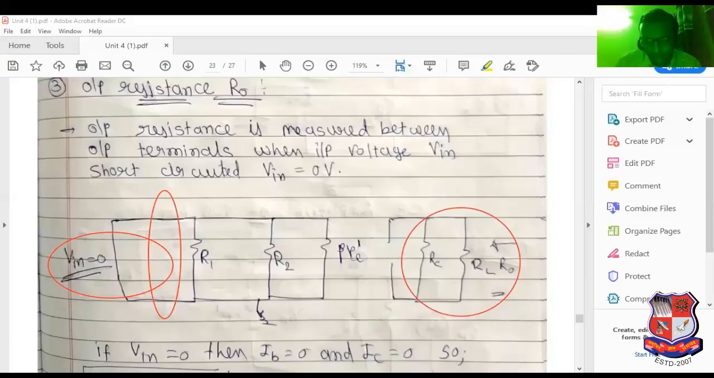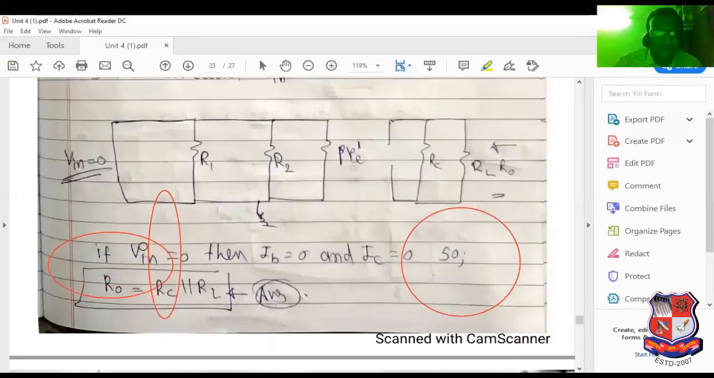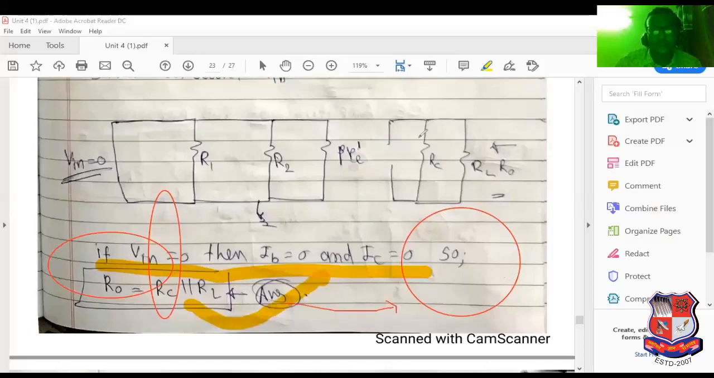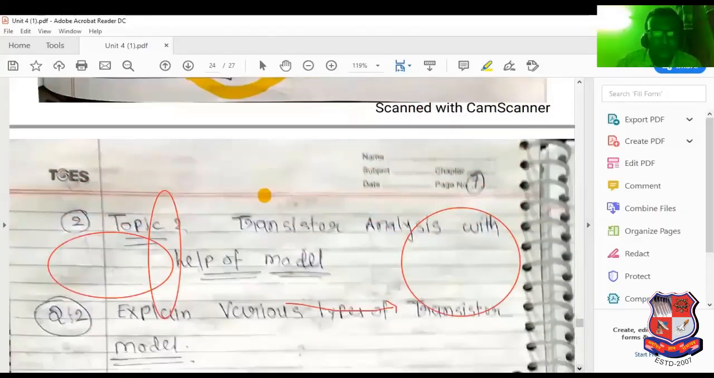V in equal to 0, so IB equal to 0, and then IC equal to 0. See this very carefully, I have highlighted this point. So we will be able to understand: if V in equal to 0, then IB equal to 0, and if IB equal to 0, then IC equal to 0. So RC parallel RL is the final equation of output resistance. So it is the complete analysis of common emitter amplifier.